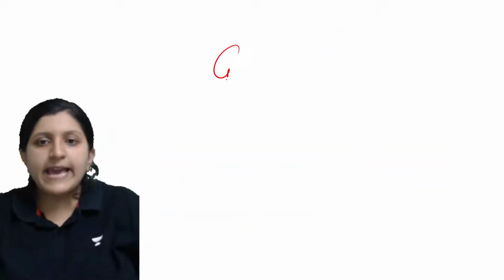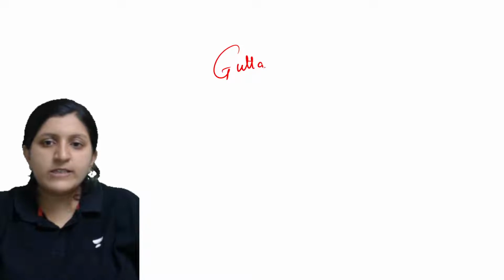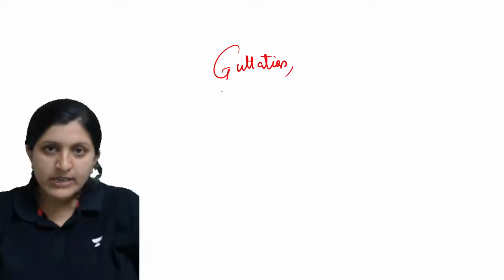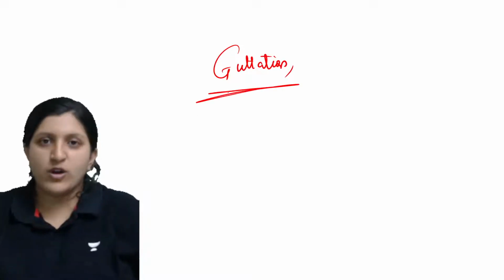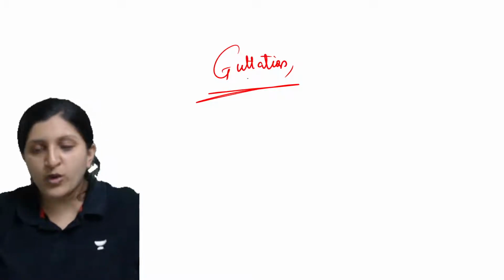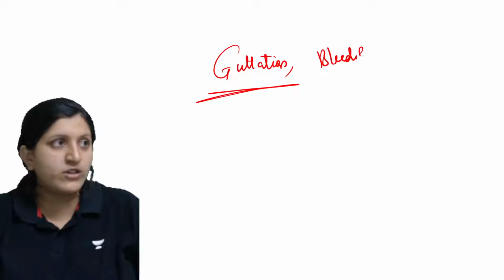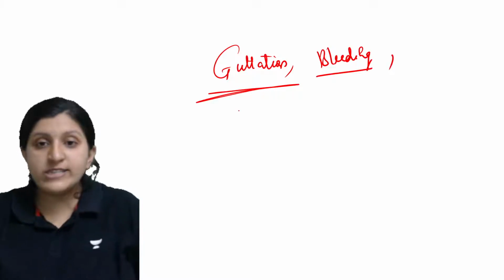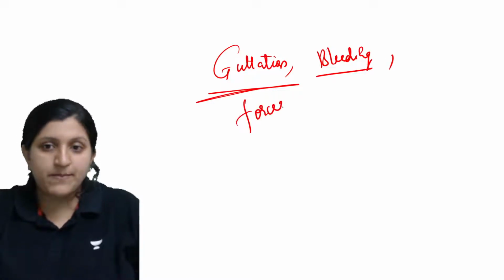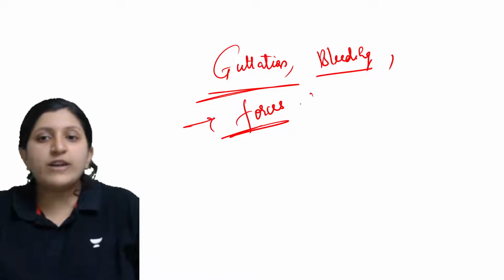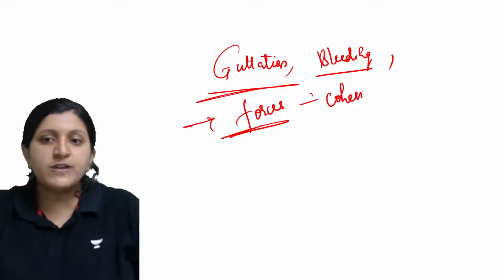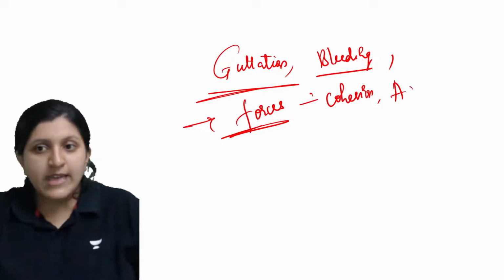So terms like guttation are important, and what part in guttation is basically lost, whether it is water vapor or water droplet. Then bleeding, so these terms are important. Then the forces contributing to the ascent of sap. So topics like what exactly is cohesion, what exactly is adhesion.